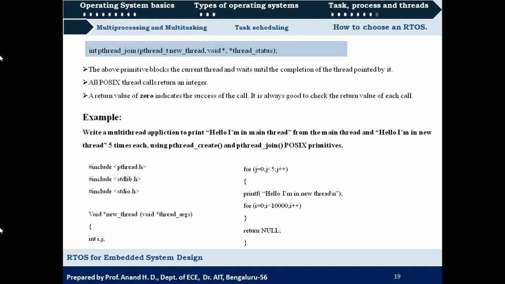The second for loop, that is for i equals 0, i less than 10,000, i plus plus, is for delay. There should be a delay between two consecutive displays of messages. And later it should return a null value. Null value is 0, meaning the pthread that was called has been successfully executed. That is what it indicates.